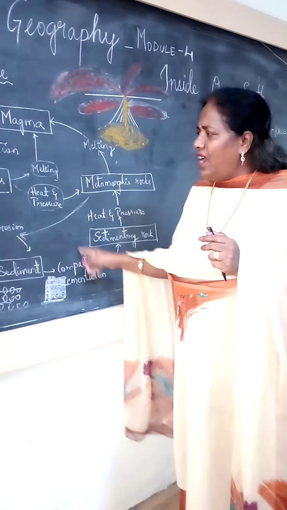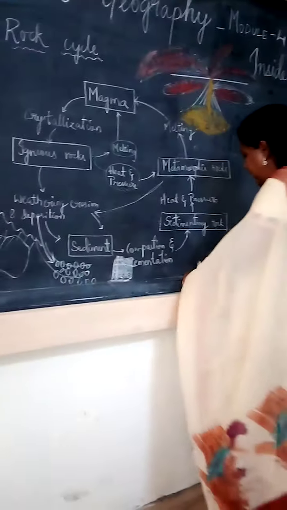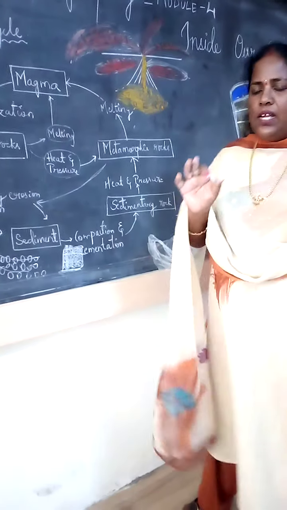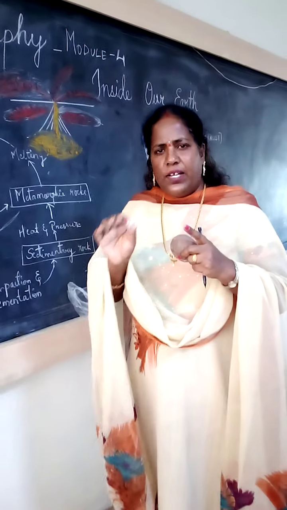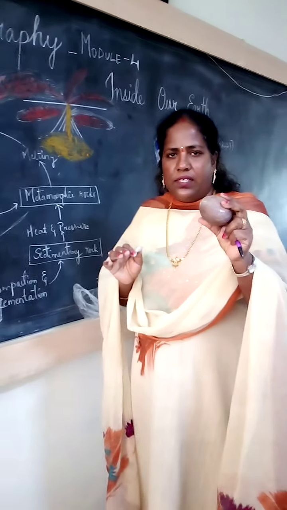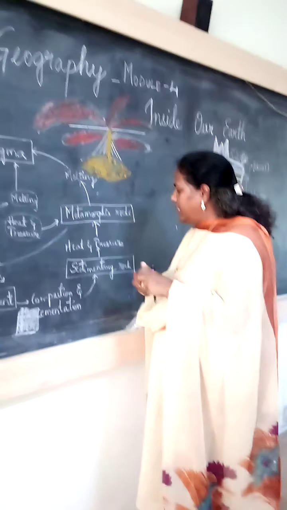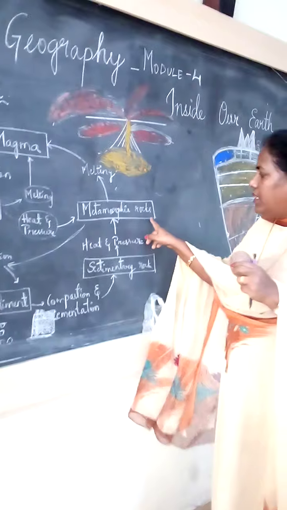These rocks are not as strong as igneous rocks. Now see here, igneous rock is there. This is very strong, but this rock is not that strong. Easily you can break this rock, but we can't break the igneous rock. Okay? So like that the sedimentary rock is forming. Then what happened again? How are the metamorphic rocks forming?